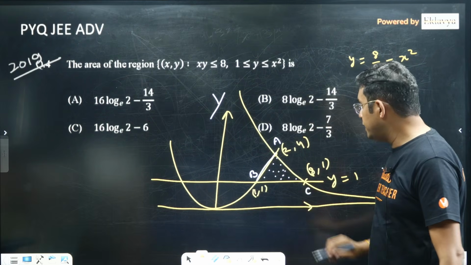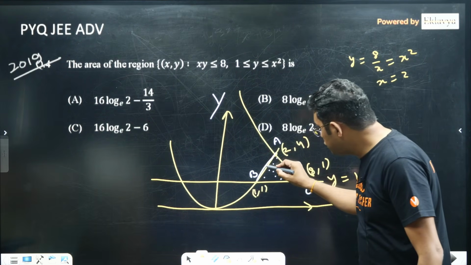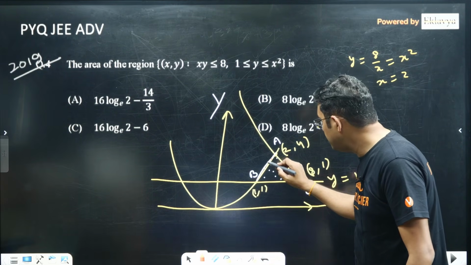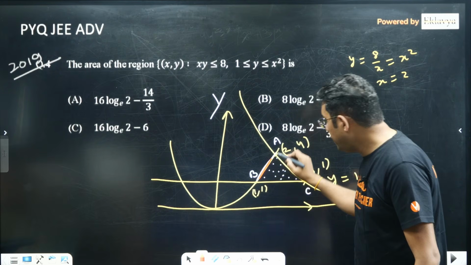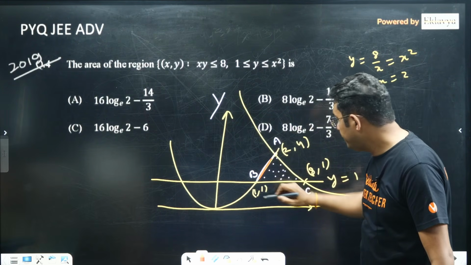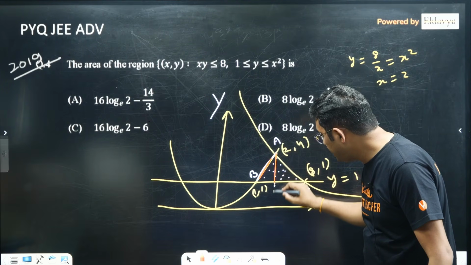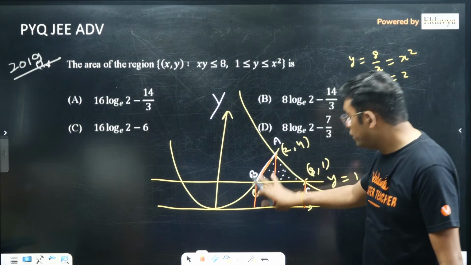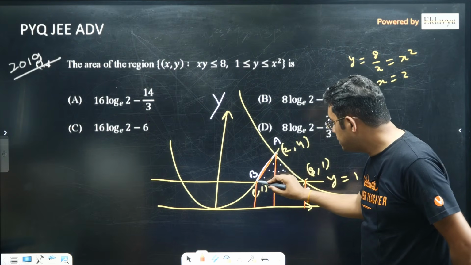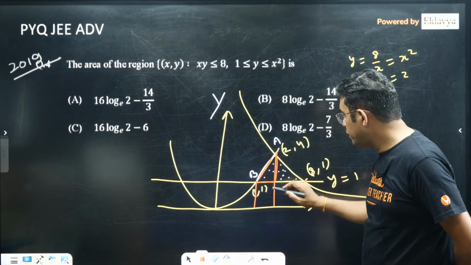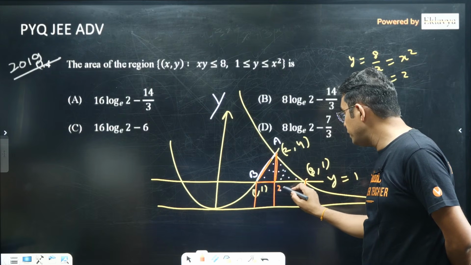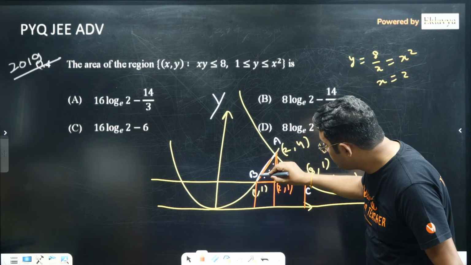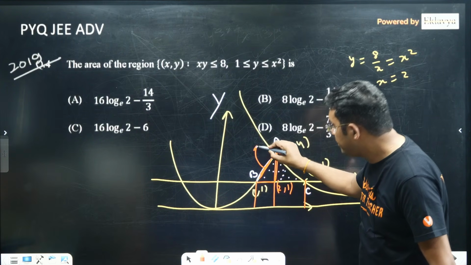So let us do one thing. A to B I am joining directly. This small portion here, I'll use a different color, I have to subtract if I consider AB as a straight line. I will break it into two parts, one this and one this. For the first portion I can find the area directly, because this is the triangle, with points 1 comma 1 and 2 comma 4, so this will be 2 comma 1 here. So the portion we are looking for has to be the triangle minus this small area that we will find by Todhunter's theorem.